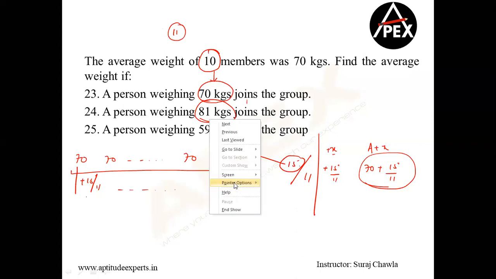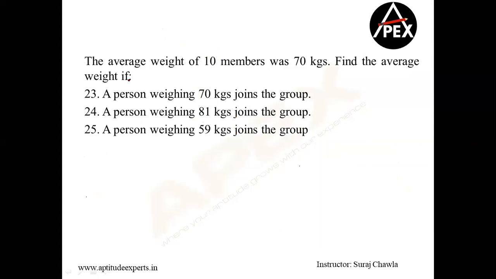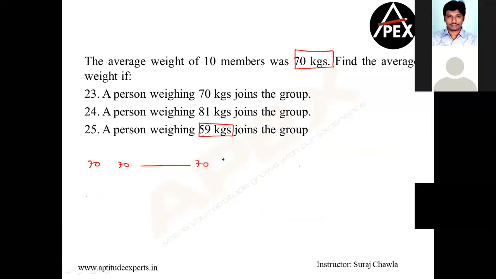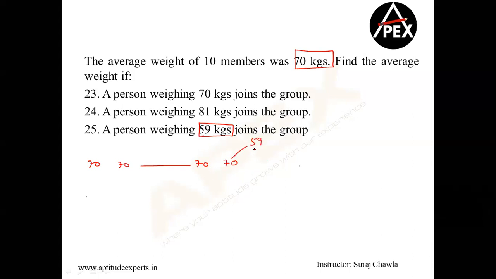Yep. Now let's look at question number 25. Now question number 25 says simple. This time this guy is bringing less than the average. So let's understand again in the same process. Everybody has 70 here. You are 10 people. If I bring 70, the average will not change because I did not bring any extra chocolate for you all. But what happened now? I brought 59. I know 70 minus 11 is 59. Clear? So that means there is a deficit of 11. So we'll divide this among 11 people because the question is asking the average of 11 people.